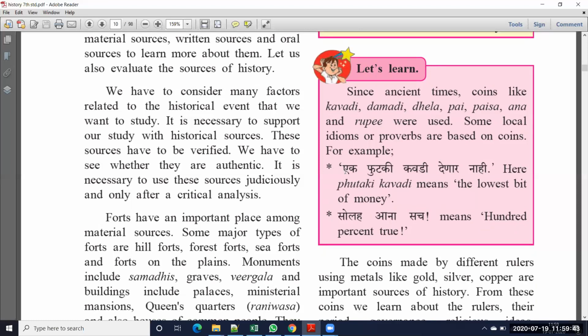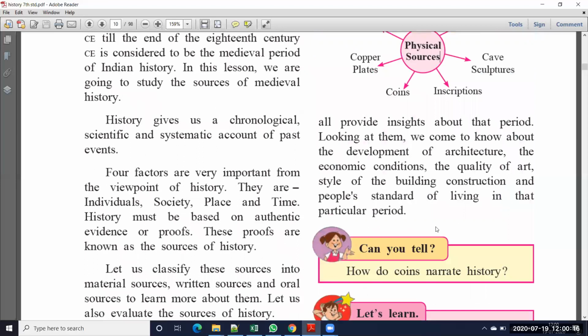Examples here: ek putki kavadi denar nahi. What is the meaning of this? Putki kavadi means the very lowest bit of money. Suppose in our currency now, what coins are we using? What is the lowest coin? The 1 rupee coin is the lowest coin. Like that, here also putki kavadi means the lowest bit of money. Next one, sola hi ana sacha.